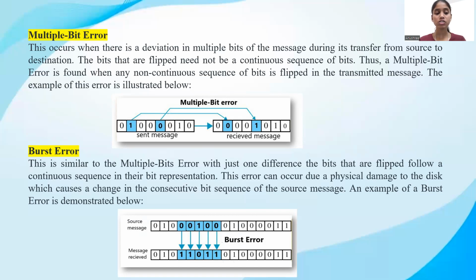Burst error. Burst error is similar to multiple bit error, but the error occurs in a continuous sequence of bits. The difference is that the bits that are flipped follow a continuous sequence in the bit representation. This occurs when physical damage to a disk causes a change in the consecutive bit sequence of the source message. An example of this burst error is demonstrated below. 00100 has been changed to 11011 on the receiver's side.